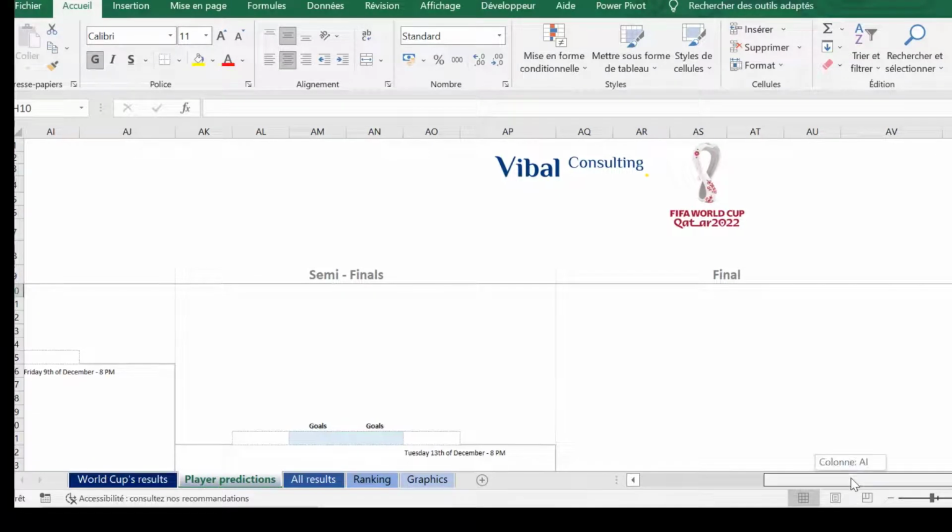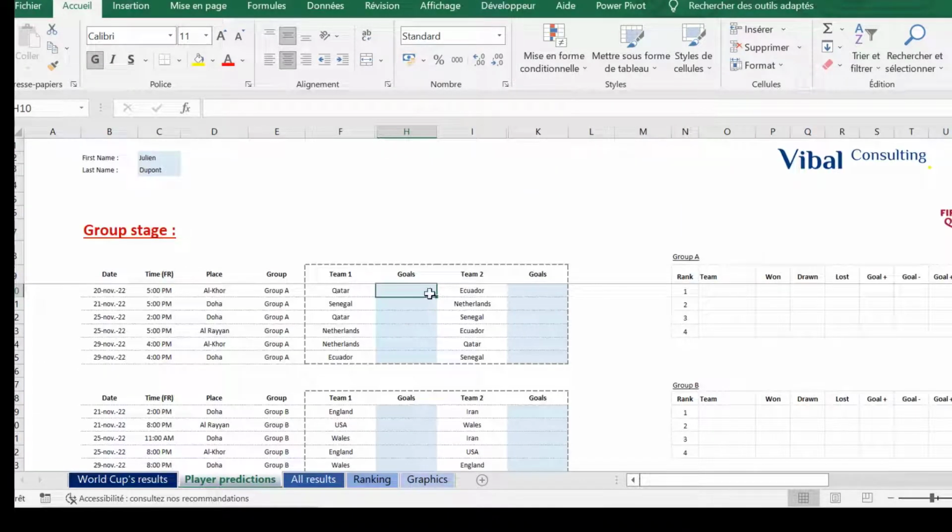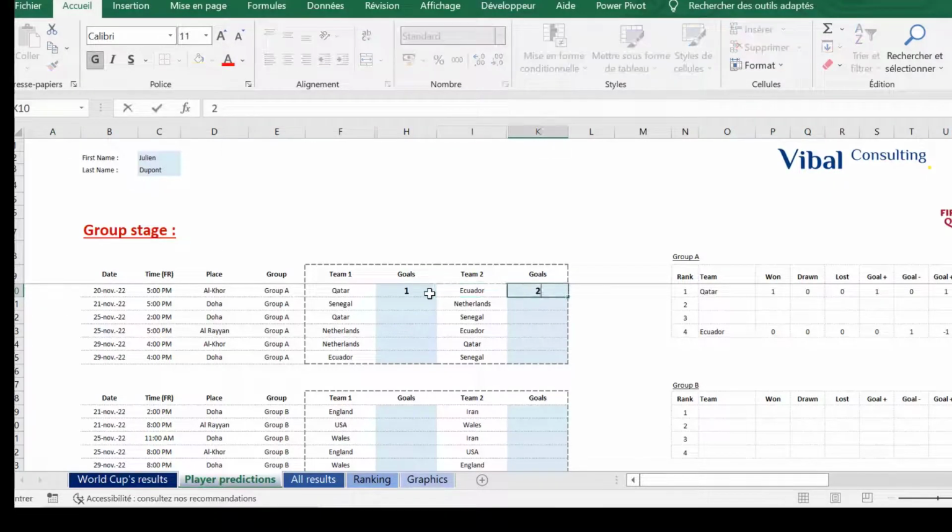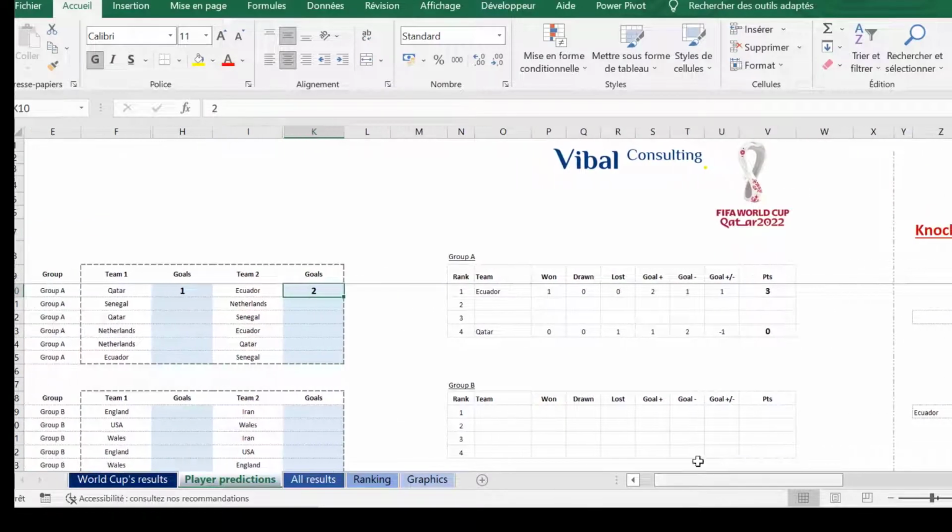So the first match, let's imagine an Ecuadorian victory 1-2 against Qatar. Look at what happened instantly. You have Ecuador getting 3 points and Qatar 0 points as they lost. We will fill in the rest.